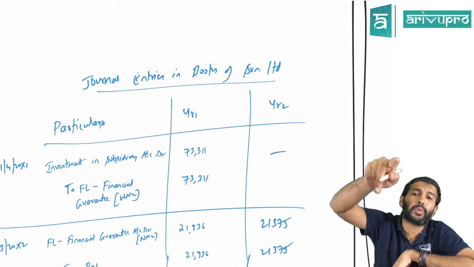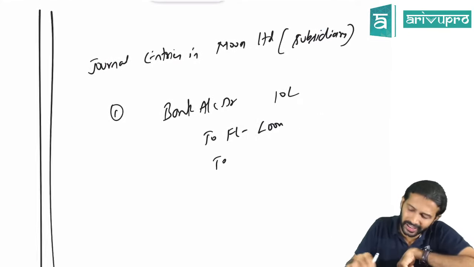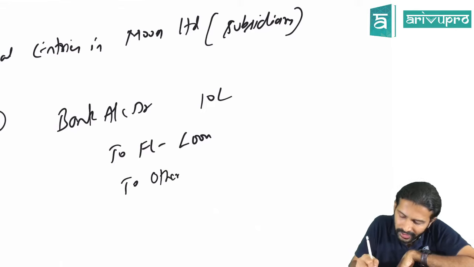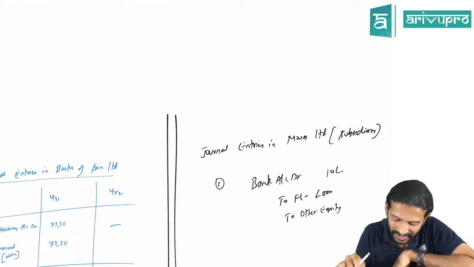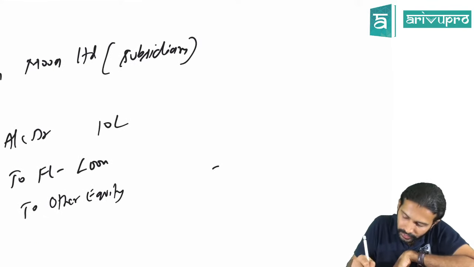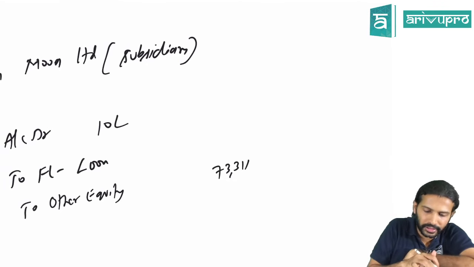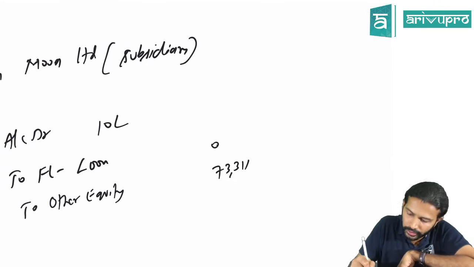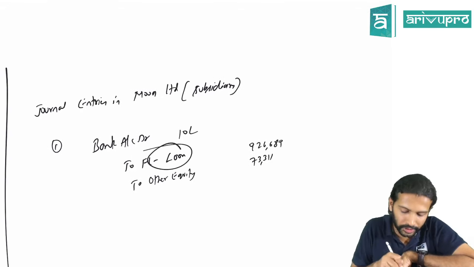For the holding company, it is considered as investment in subsidiary. But for the subsidiary company, you will transfer that to other equity. It's like a free benefit for them, no? They got the guarantee given on their behalf easily. Yes, that is 73,311. They will credit this. So 10 lakh minus 73,311, if you calculate, you're going to get 9,26,689. That will be the financial liability value.